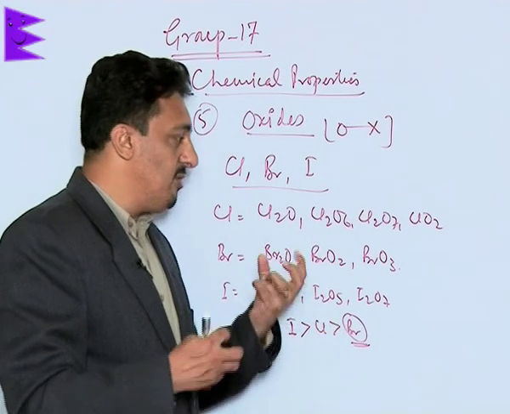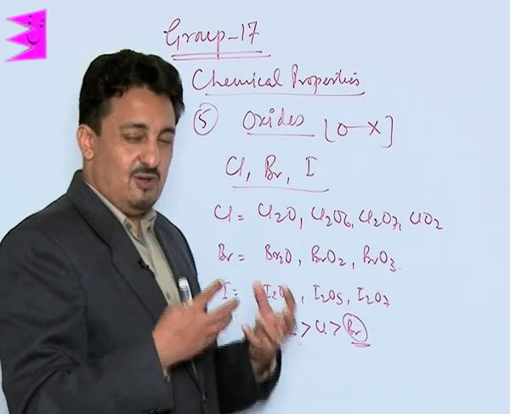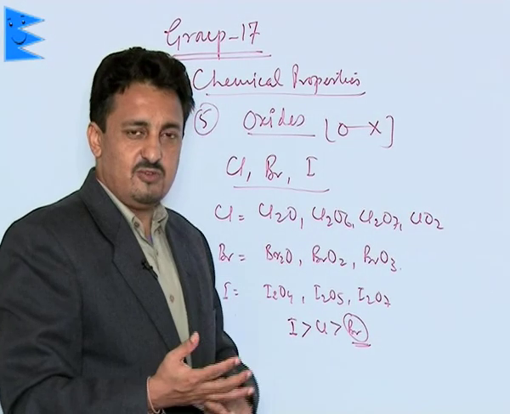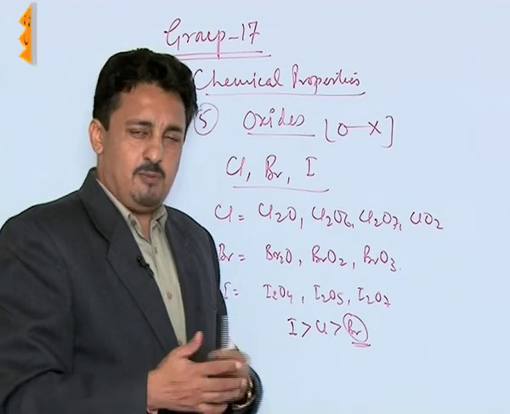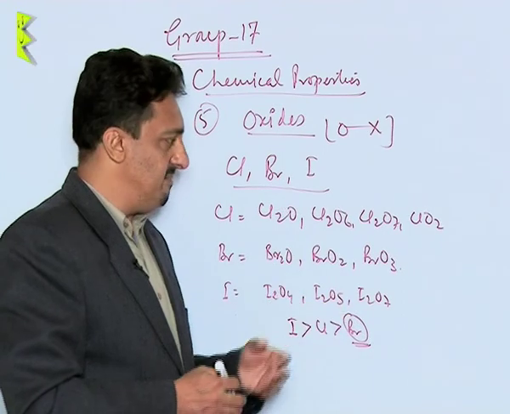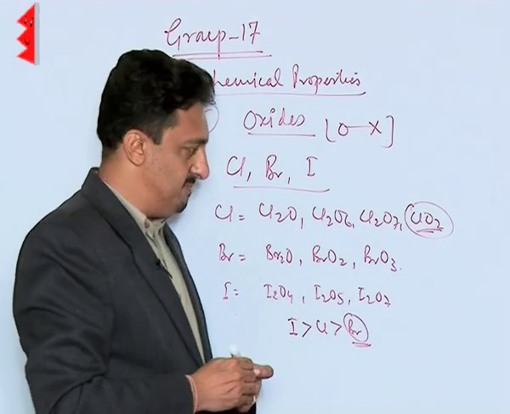They all are very good oxidizing agents, and therefore they are used as oxidizing and bleaching agents. Mainly the oxides of chlorine are used as oxidizing and bleaching agents in paper pulp industries and in laundries, etc. And out of these, ClO2 is the one which is mainly used for this purpose.